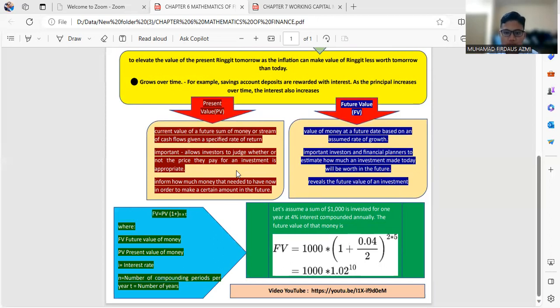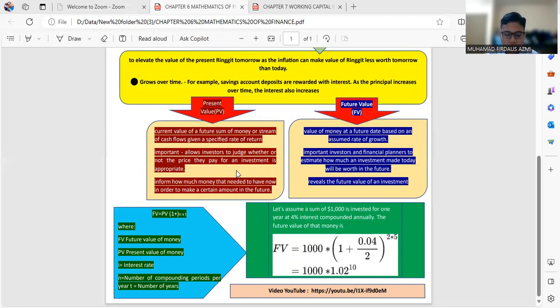Next one is the future value, FV. Future value is the value of an asset at a specific date. It measures the nominal future sum of money that a given sum of money is worth at a specified time in the future, assuming a certain interest rate, or more generally, rate of return.